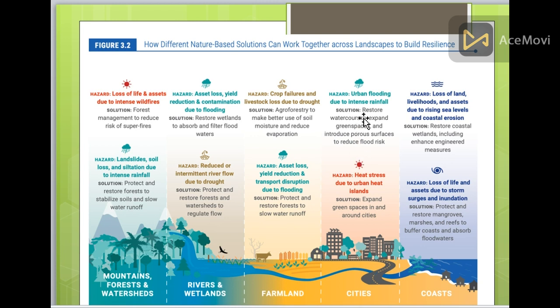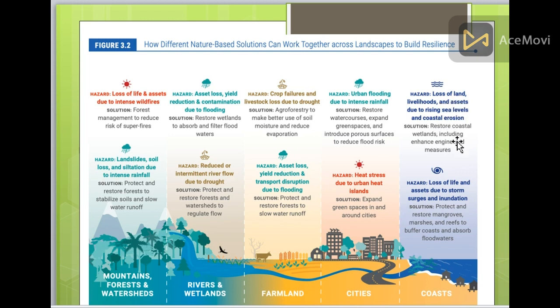Urban flooding due to intense rainfall. Restore watercourses, expand green spaces, and introduce porous surfaces to reduce flood risk. And heat stress due to the urban heat island. Expand green spaces in and around the cities.